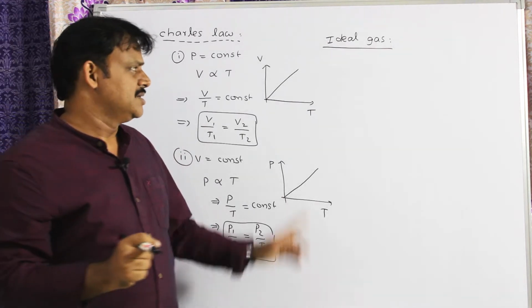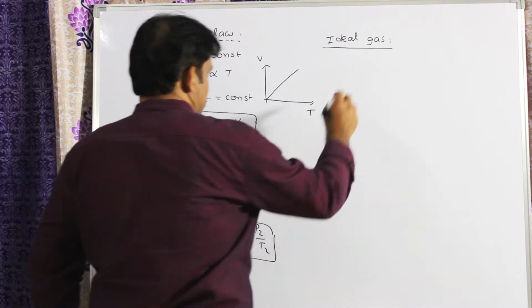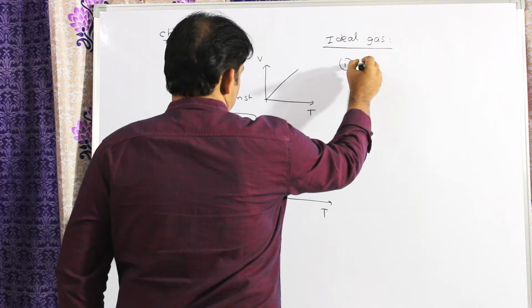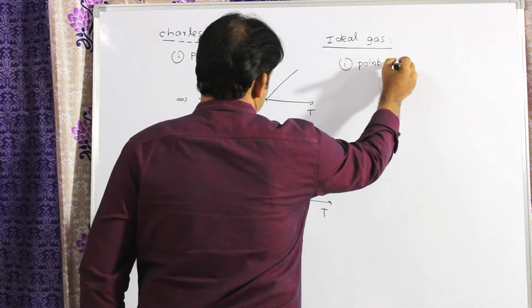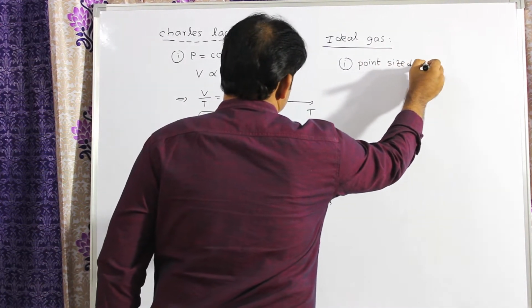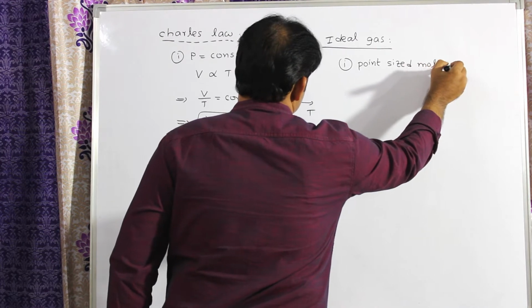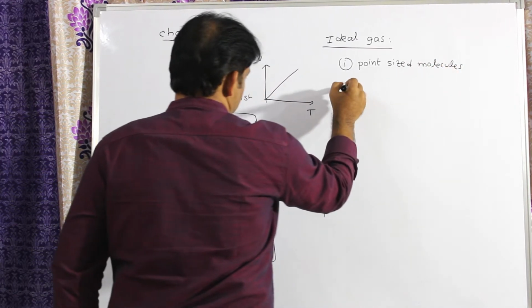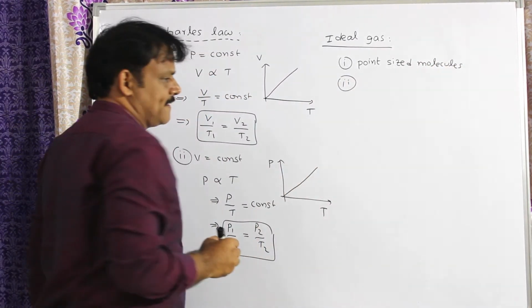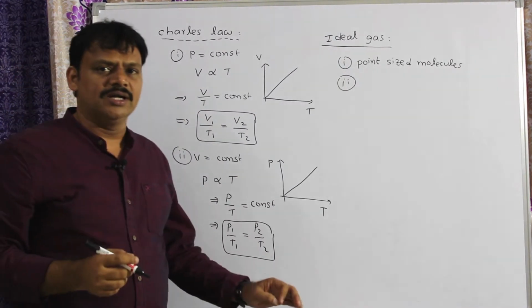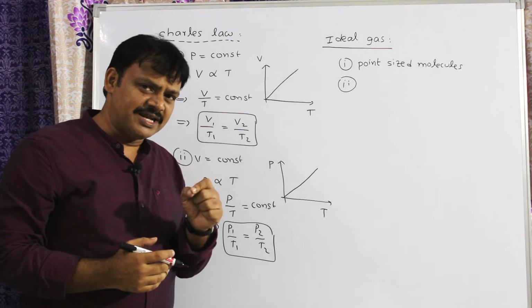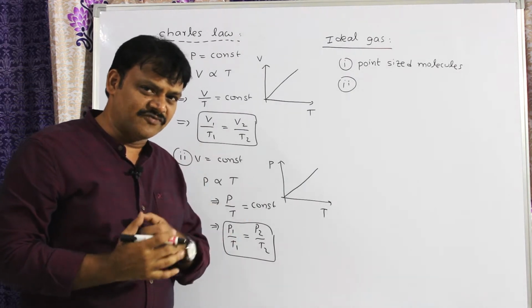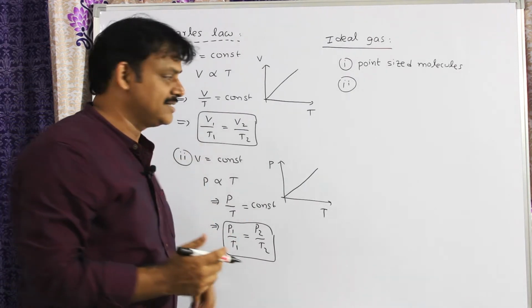Its properties are point sized molecules, that means we will neglect the molecule's size. And one more point, total energy is the sum of potential energy and kinetic energy, but the potential energy of interaction between the molecules of an ideal gas can be neglected.